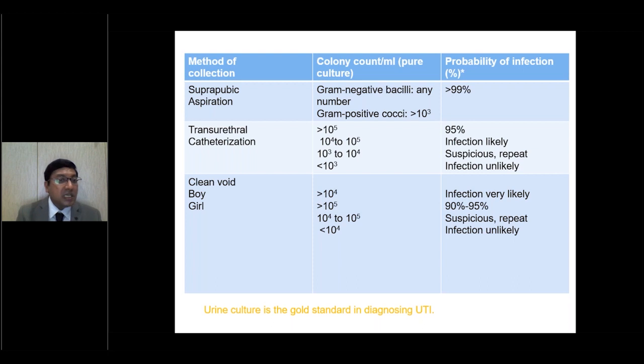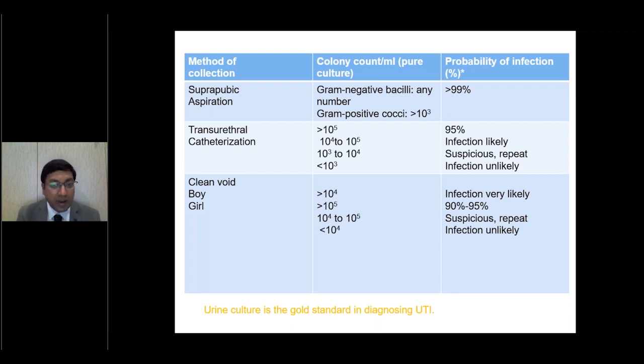So coming to the counts, if you do suprapubic aspiration, gram-negative bacilli in any number, the probability of infection will be more than 99%. Presence of gram-positive cocci more than 10 to the power of 3 is also suggestive of infection. Collection through transurethral catheterization, 10 to the power of 5, likely infection. Definitely we should treat. If it is in between 10 to the power of 4 to 10 to the power of 5, infection is likely, child is having symptoms, we should treat. If in between 10 to the power of 3 to 10 to the power of 4, this is not suggestive of infection but suspicious, it is always better to repeat again. Below 10 to the power of 3 rules out infection.